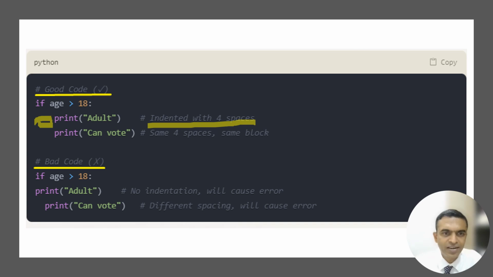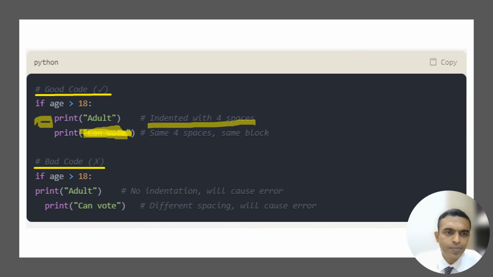Print adult, print can vote, and whatever you want to print, if age is greater than 18, and you should vote. Okay, luckily it has come, can vote. Voting is coming and you should vote. It's a celebration of democracy and you must vote, right? If you are in a position to vote, if you are already a registered user, please do vote. So this is a good code.